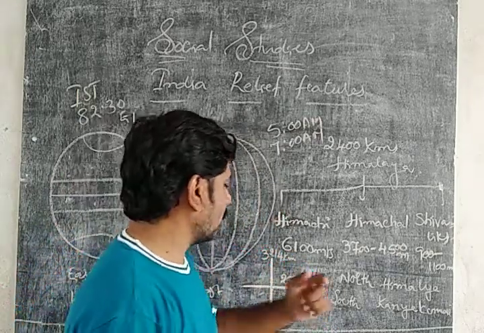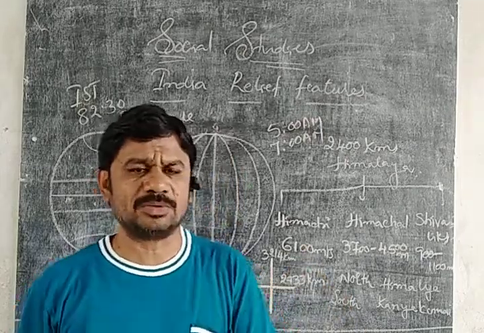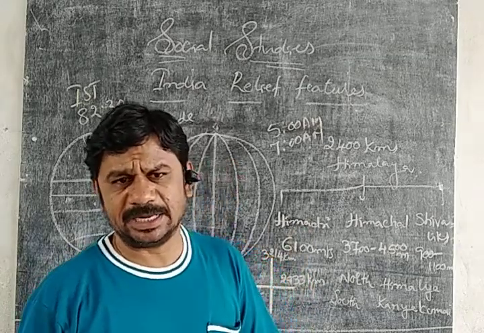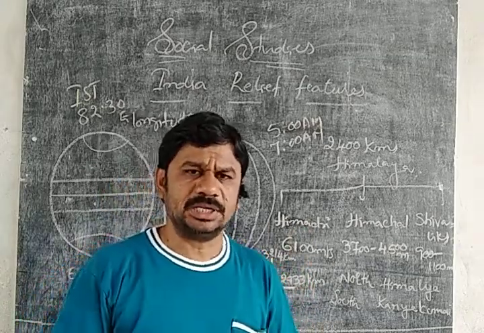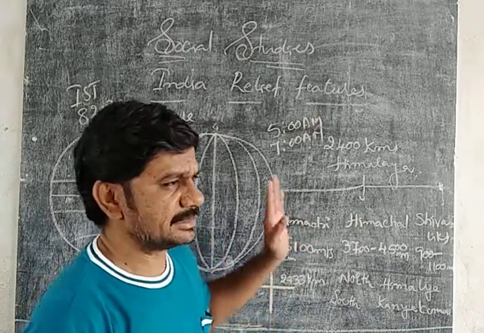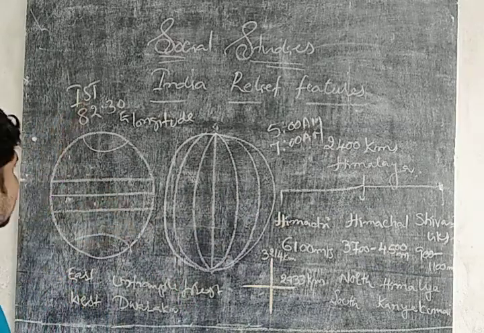The time difference between Arunachal Pradesh and Dwarka is 2 hours, but we follow only one time, on the basis of the IST, 82.5 degrees eastern longitude.